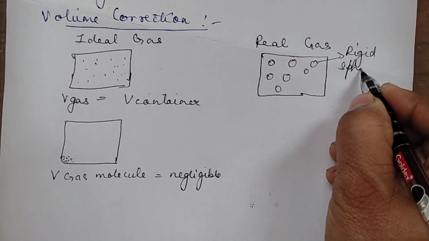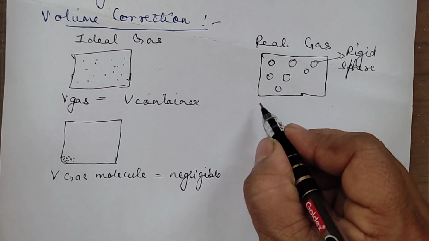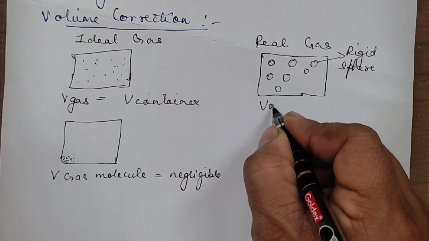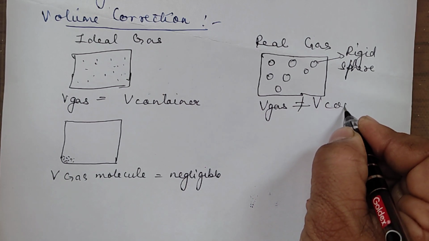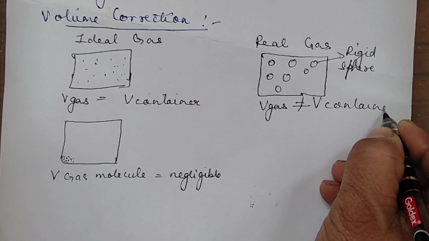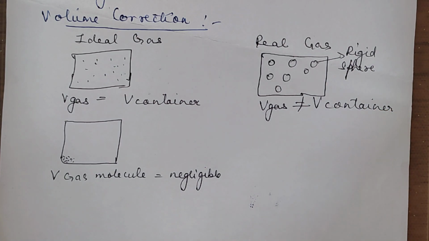Their size is not too small. So in this case, you cannot say that the volume of the gas is equal to the volume of the container. That would be wrong, because the size is comparatively bigger.